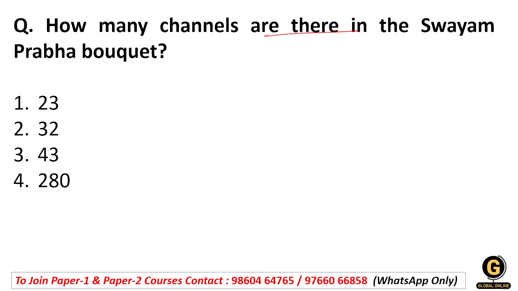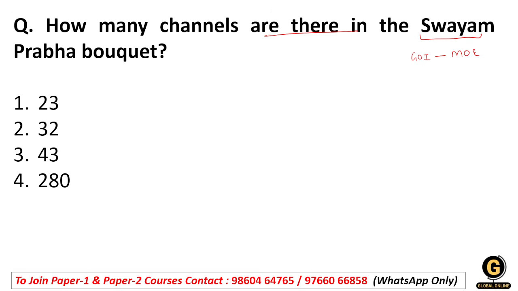How many channels are there in the Swayam Prabha bouquet? First of all, you should note that Swayam Prabha is an initiative by Government of India under Ministry of Education. Swayam Prabha basically provides us some educational content with the help of DTH channels. In this question, they asked about how many channels are there.